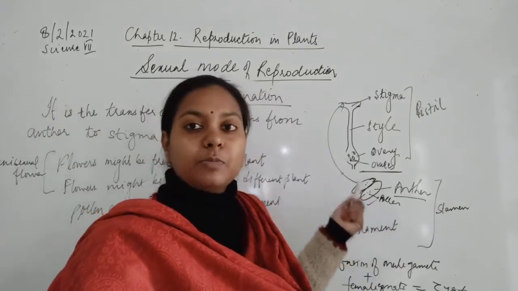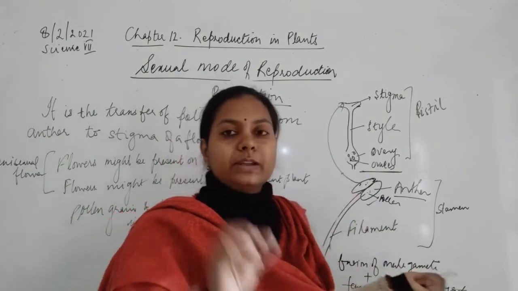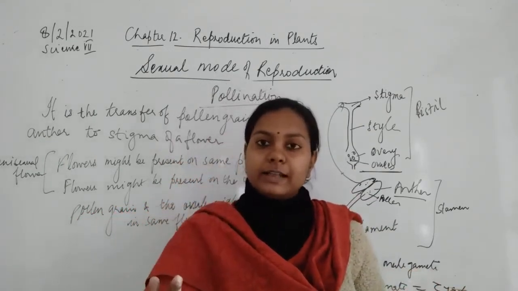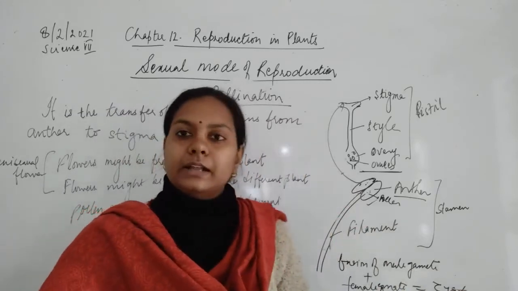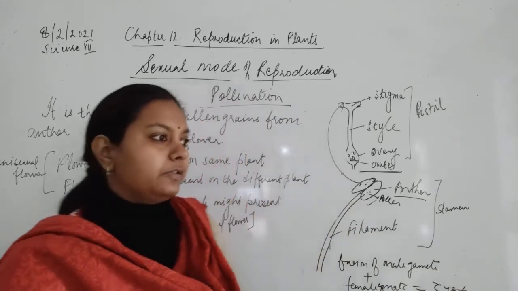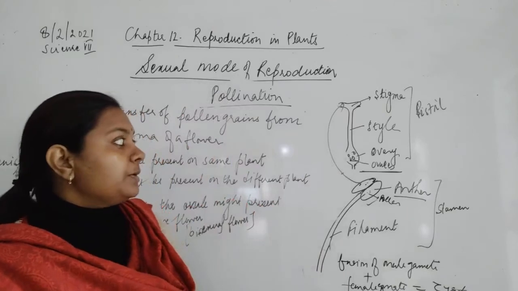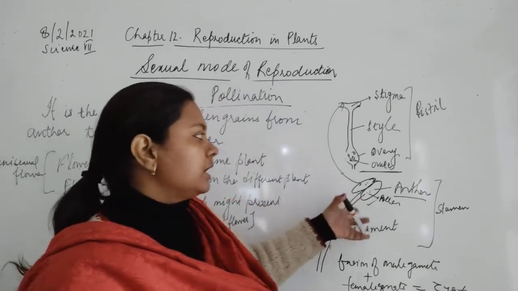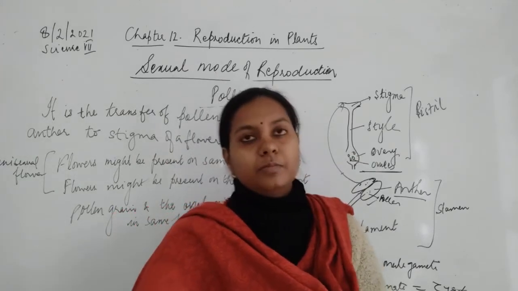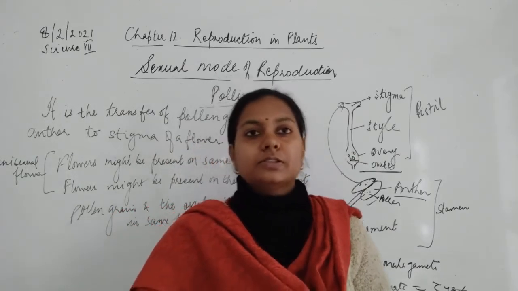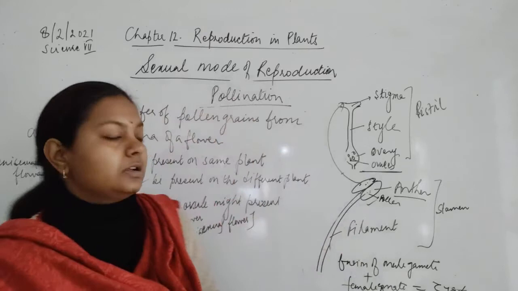These anthers, these pollen grains are going to. The pollen grains are very light. They are the powdery substances which are present inside the anther, and these anthers are having the pollen grains. अब ये pollen grains क्या होंगे, एक जगह से दूसरी जगह ट्रांसफर होते हैं। इसी प्रोसेस को हम क्या कह रहे हैं? Pollination. This process is known as pollination.